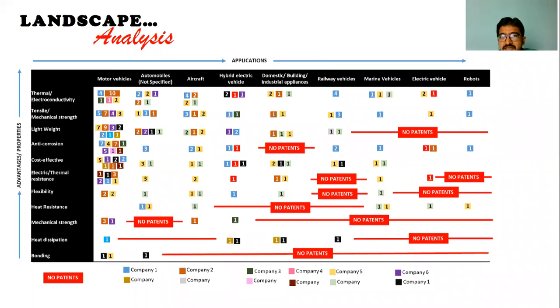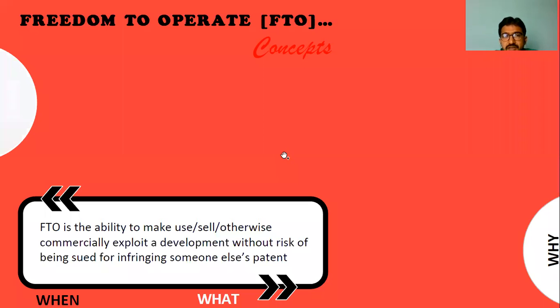To conduct a landscape, there is a separate session, no doubt about that. I'm just giving you a glance at the landscape analysis, the steps, and the resulting outcome. You have to define some parameters and some applications. The parameters are your area of interest. You can vary the parameters and the applications. Once you find the gaps, choose one gap and try to solve it, or give your assumptions, your opinion or your actual solution for that gap. That's about the landscape analysis.